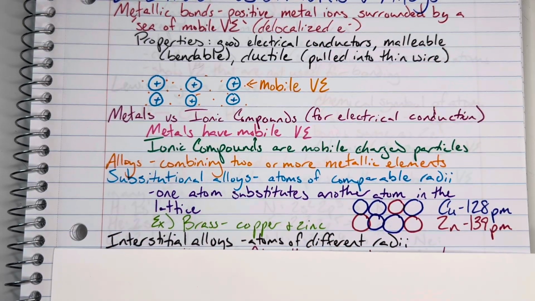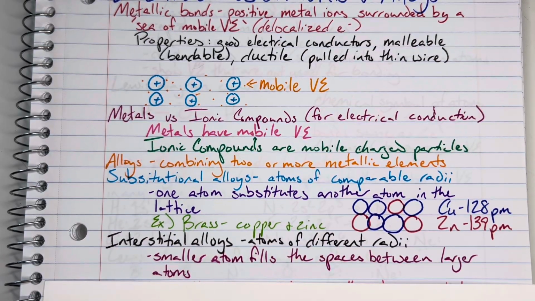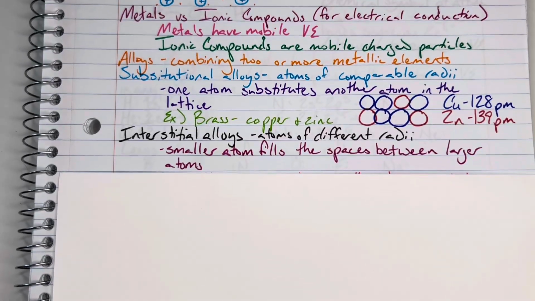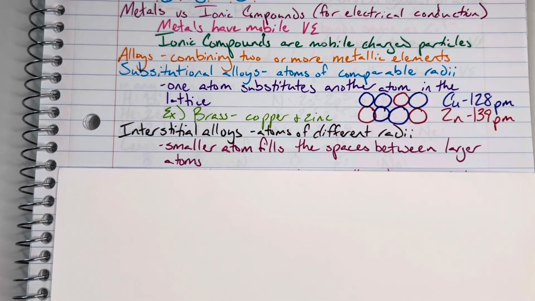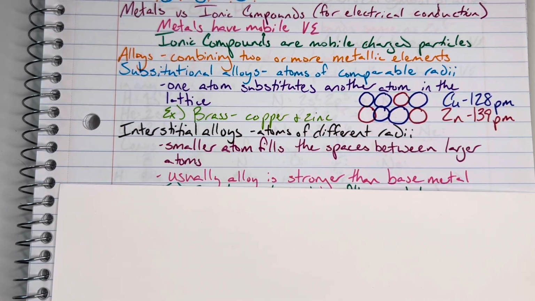This is going to be in comparison to interstitial alloys. So the prefix inter means like in between, and my interstitial alloys are going to be my atoms of different radii. And the smaller atoms are going to be able to fill in individual spaces and gaps in between the larger atoms. And usually this changes the alloy's properties so that the alloy is stronger than the larger-atomed base metal.